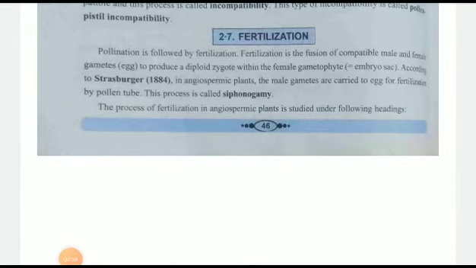Fertilization, generally the fusion of both male and female reproductive organs, is called fertilization, and the process is known as syngamy. Keep all this terminology in mind, children, because it is very important. What is syngamy? The fusion of both male and female reproductive organs is called syngamy. And this was given by Strasburger in the year 1884. Who gave it? Strasburger in the year 1884.